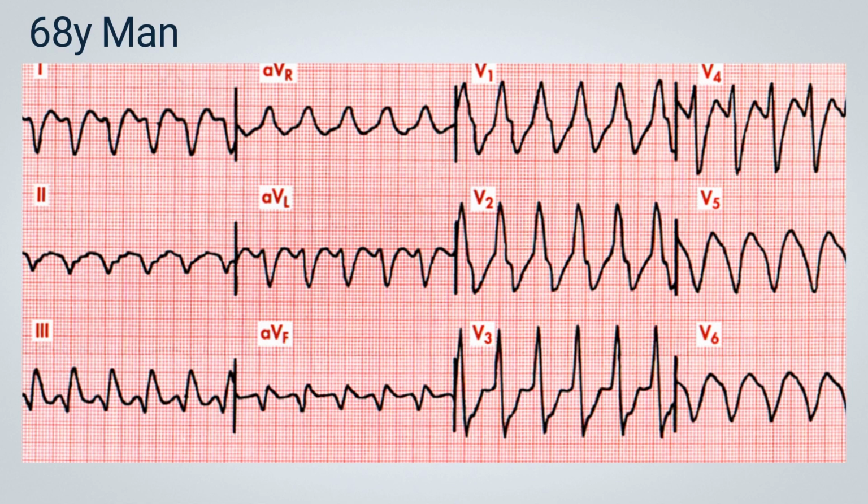Here, our goal is to differentiate between a supraventricular tachycardia conducted with aberrancy or a ventricular tachycardia. In this case, we can clearly observe that the QRS complex has a regular rhythm with a right bundle branch block morphology. We cannot see any dissociated P waves associated with the QRS complex, which in itself would favor ventricular tachycardia, nor can we visualize any fusion complexes, which would also favor ventricular tachycardia.